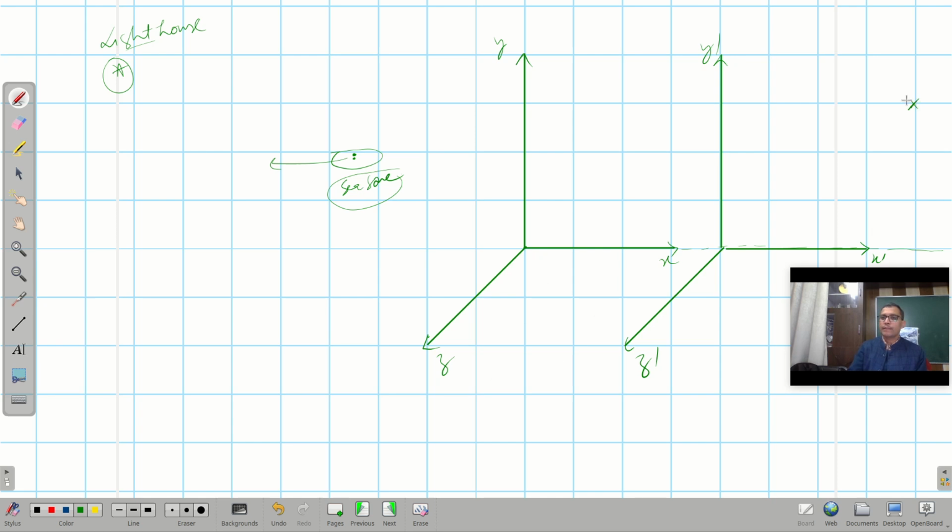Say this is a point P, it may be any point, and I am observing this point P, and P is represented by x, y, z, and say for the person at this point, the clock gives a time t. Initially this frame of reference is also here, overlapping, but with the passage of time this stationary frame will remain as it is, but this frame starts moving in this direction. It is moving in this way.